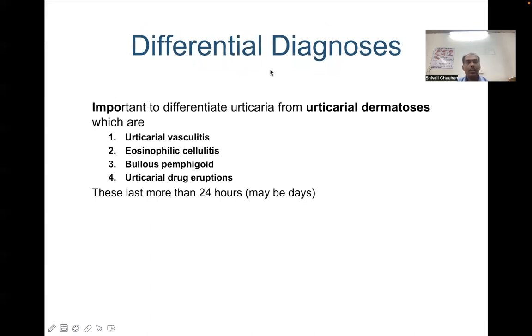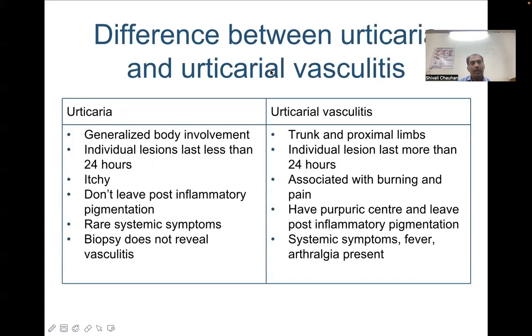The differential diagnosis of urticaria includes urticarial vasculitis, eosinophilic cellulitis, bullous pemphigoid, and urticarial drug eruptions. These are not transient lesions and last more than 24 hours, so this can be a differentiating feature. Urticaria and urticarial vasculitis are very close entities which need to be differentiated because urticarial vasculitis is mainly a drug-induced urticaria and needs to be managed on a more aggressive basis.